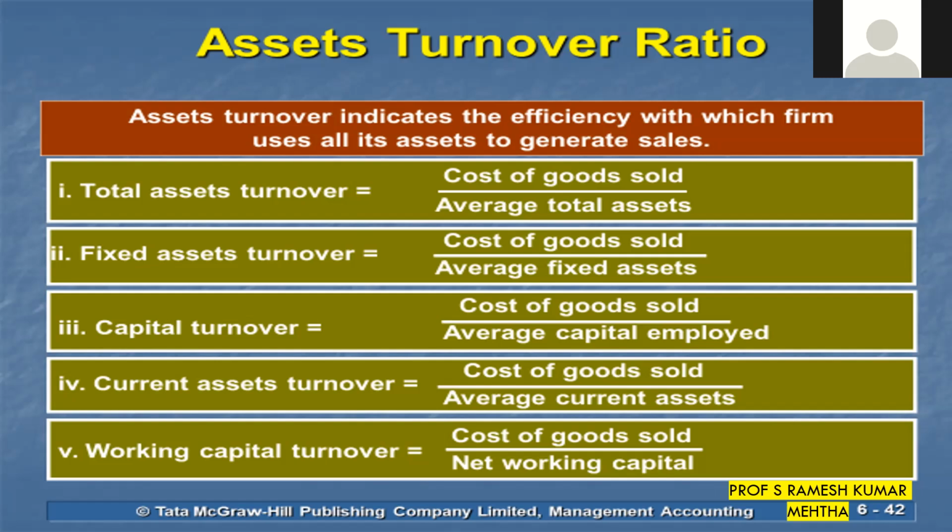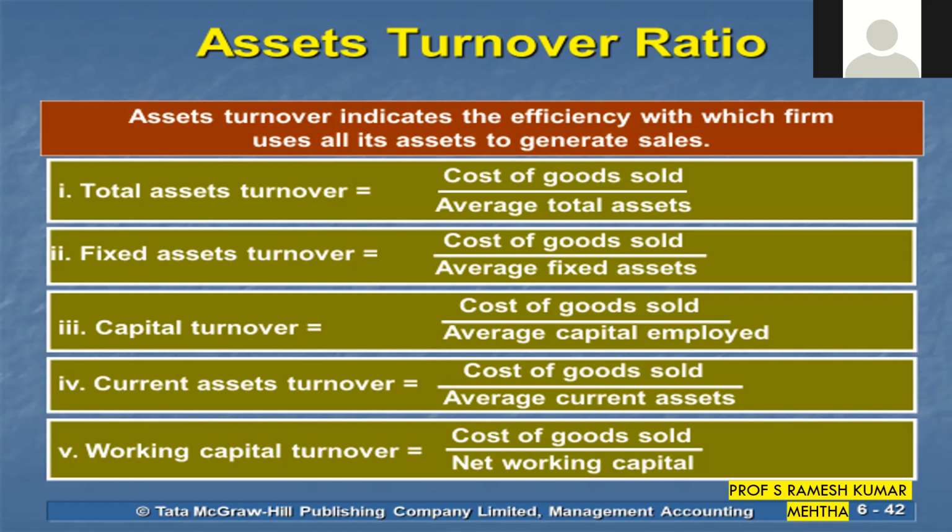So the sales, the turnover, the revenue which should be generated from total assets should be higher in comparison with the total assets. There is no fixed rule or ideal ratio between total assets and turnover. But the higher the total assets turnover ratio, the better is the financial position of the company, as they are able to productively utilize all the assets which are there at their disposal.